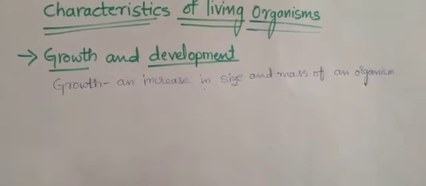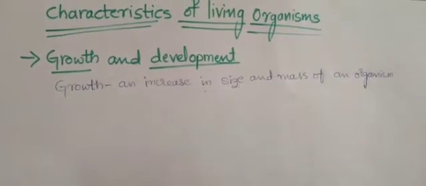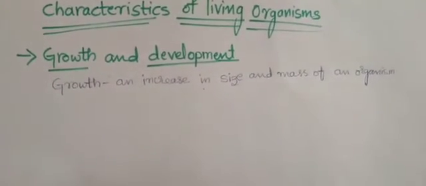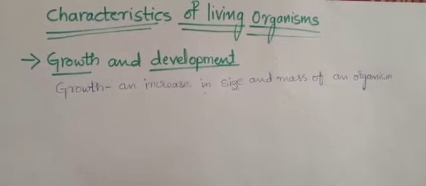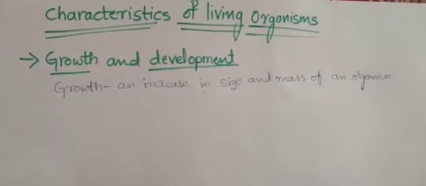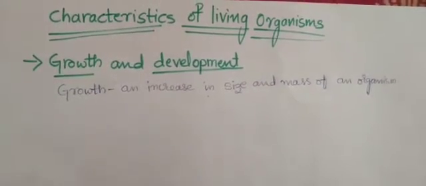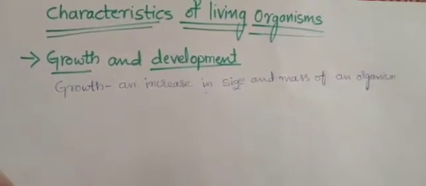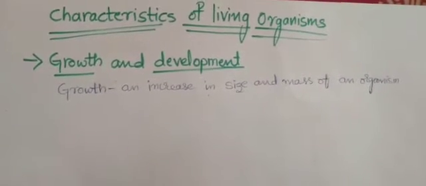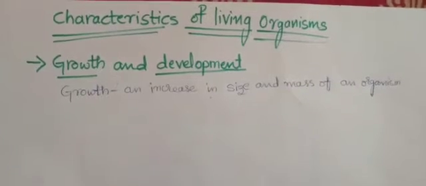In unicellular organisms, they grow only by increasing the size of the cell. You know that amoeba, paramecium, euglena and all are unicellular. So how will they grow? They will not undergo any changes, but they will only increase the size of the cell to a certain extent, not fully.